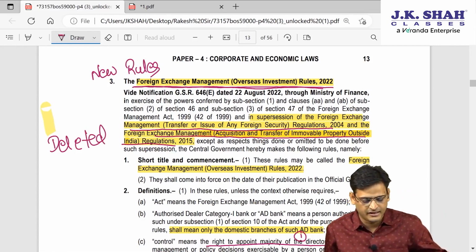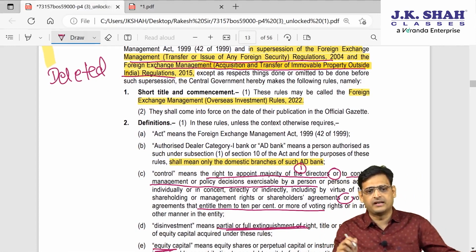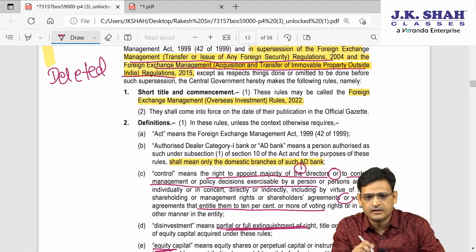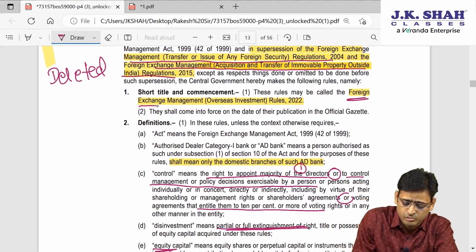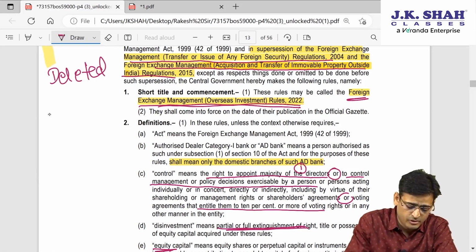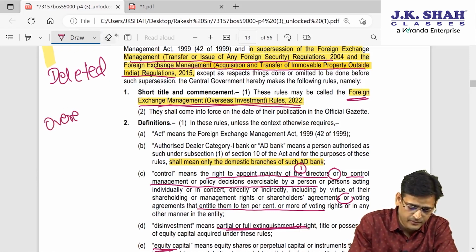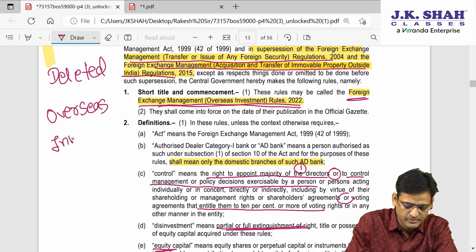Now let us understand what the new point is. Now, line by line I will explain. We are going to discuss these rules, the Foreign Exchange Management Overseas Investment Rules. So we will learn about overseas investment. Now what is overseas investment? I will give you a briefing about that, and we will learn what the provisions of these rules are. Please understand.